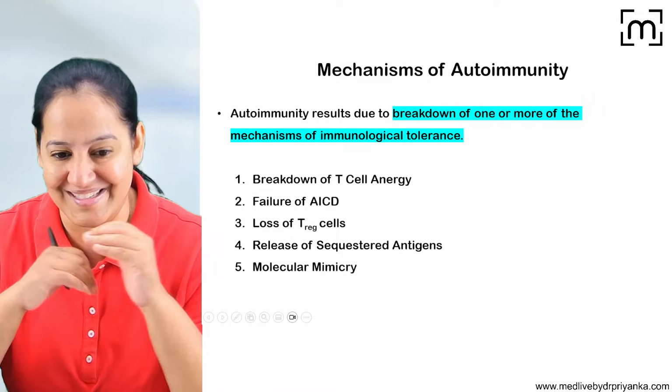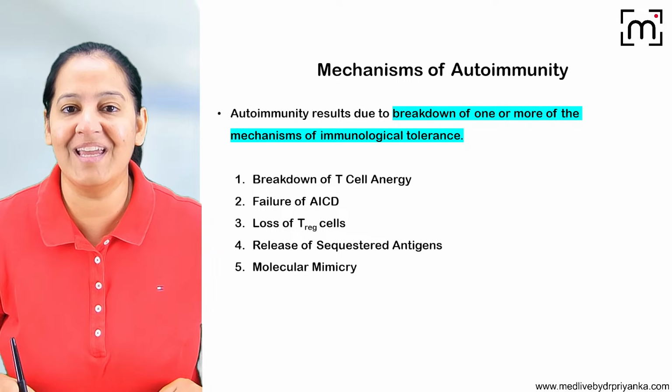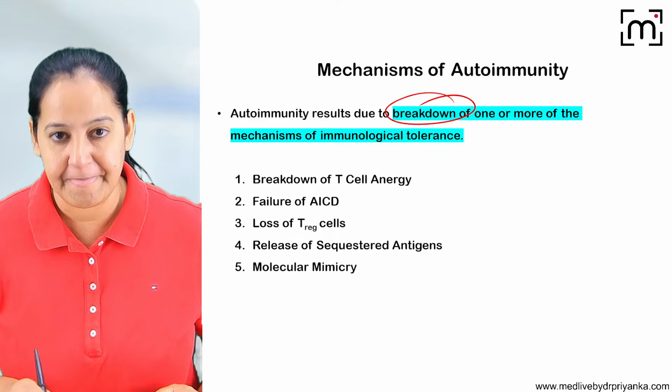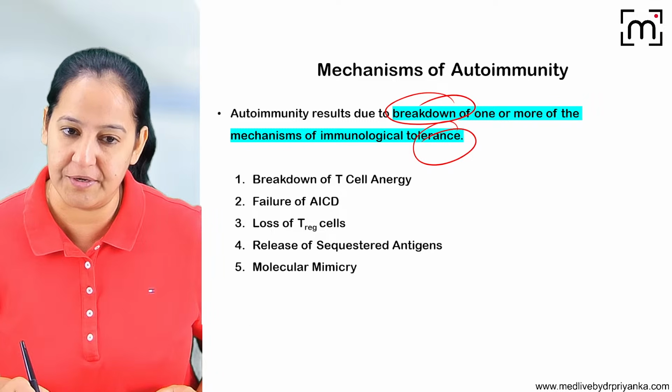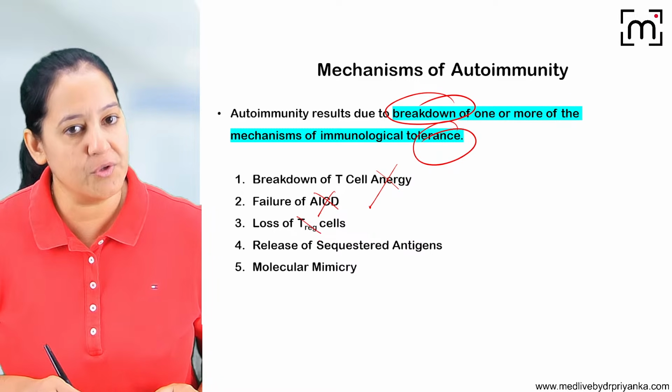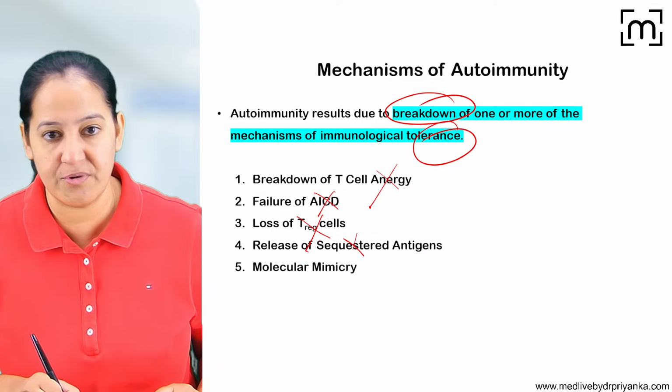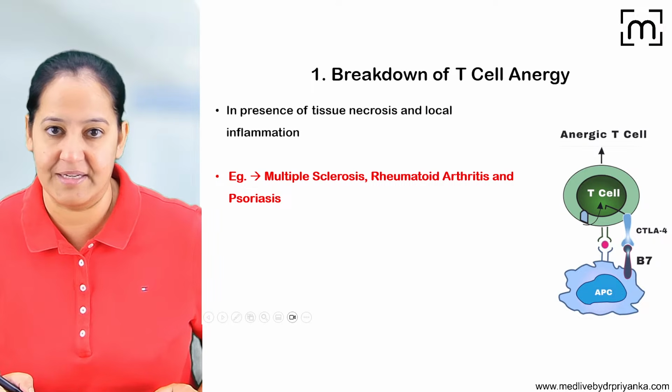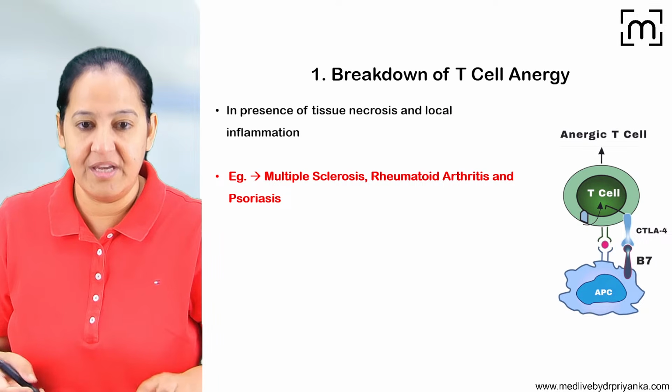Okay, now you are ready to understand autoimmunity. Autoimmunity is nothing. It is the breakdown of tolerance. If the tolerance breaks down, there is autoimmunity. So either breakdown of anergy, breakdown of AICD, loss of regulatory T cells, release of the sequestered antigen, or molecular mimicry. These are the 5 mechanisms. Breakdown of anergy, you got it.